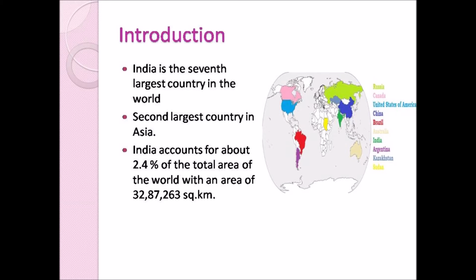Okay, so therefore India occupies about 32,87,263 square kilometer of the total land area in the world. And it is also said that some of the states in India are larger in size than the countries.